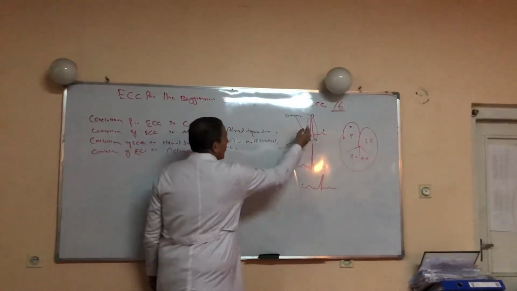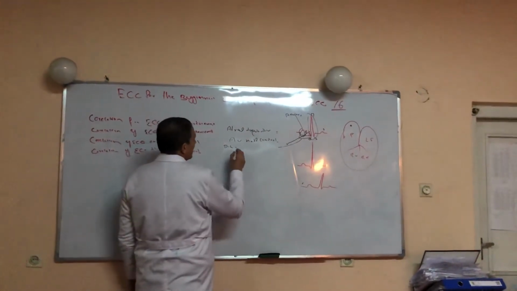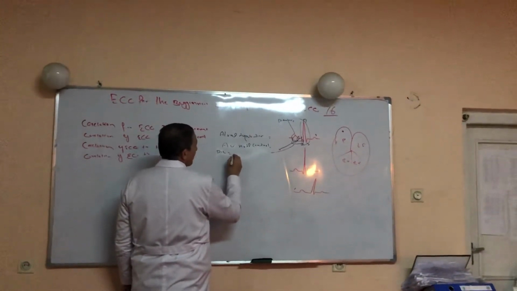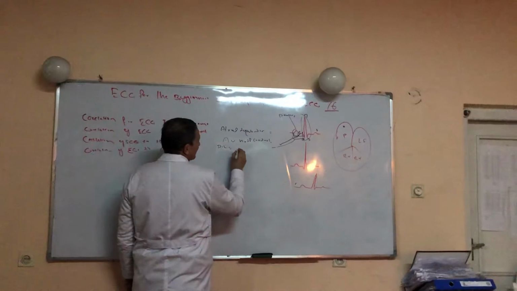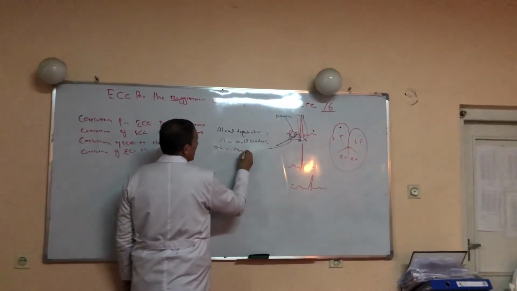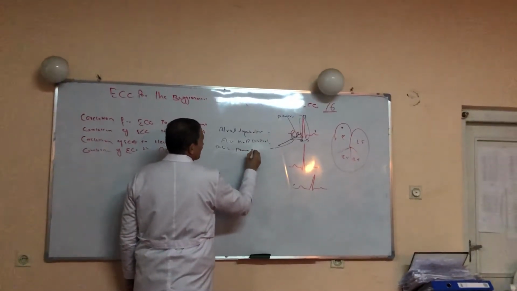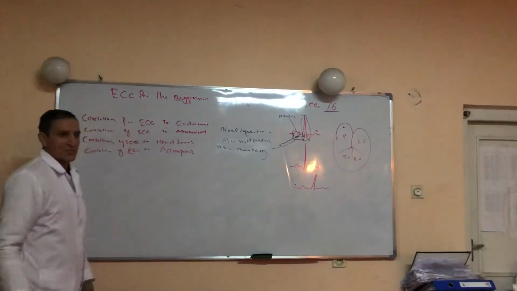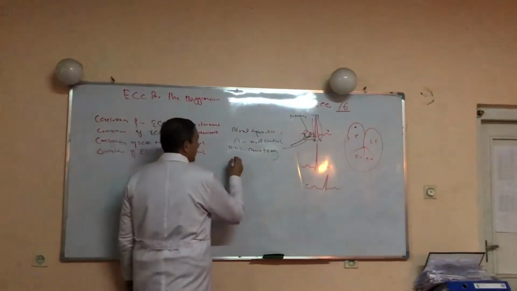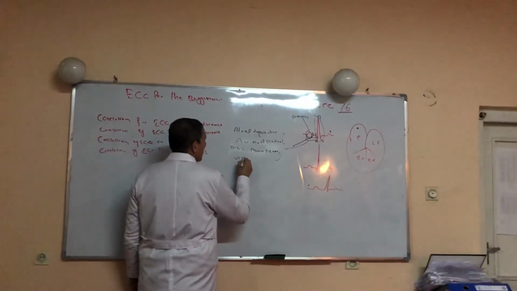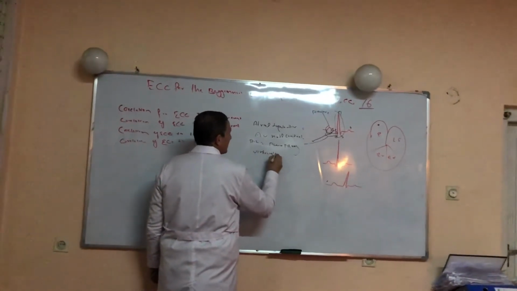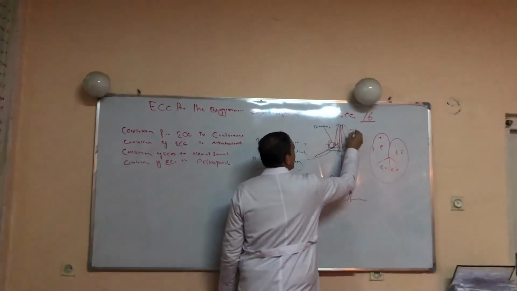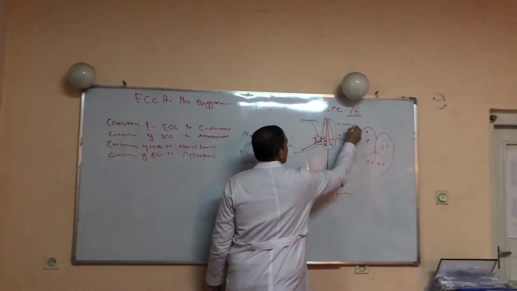The second, large, strong wave: what is the QRS complex representing? Complete ventricular depolarization. The P wave plus PR segment is as before. The QRS complex is the representation of ventricular depolarization.